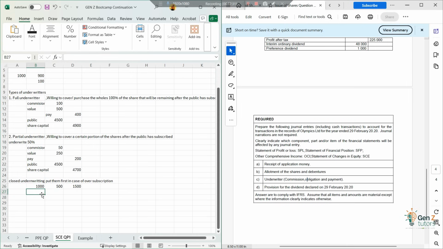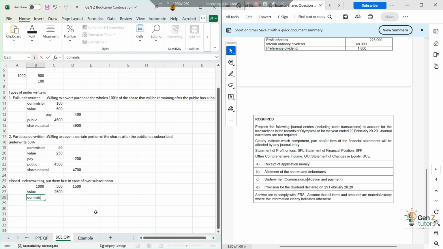So now we will first give the underwriter first priority, which means the value of the amount that they need to pay us will be 500 shares multiplied by the value of the shares, which is 5 rand per share, and then from there they will still get their commission as required.